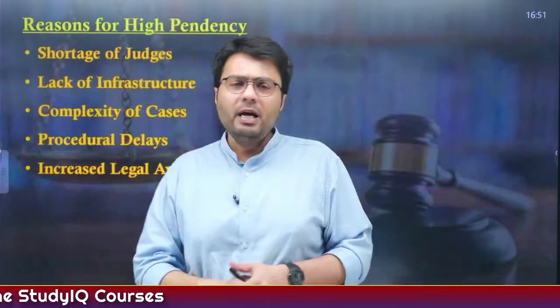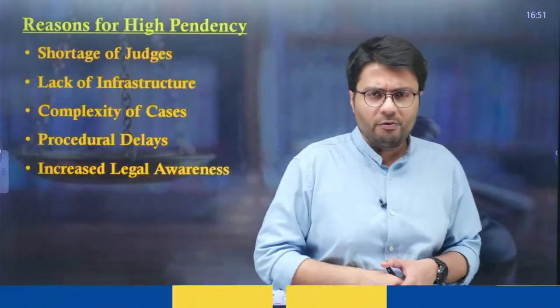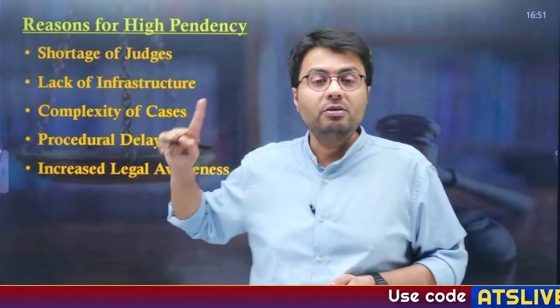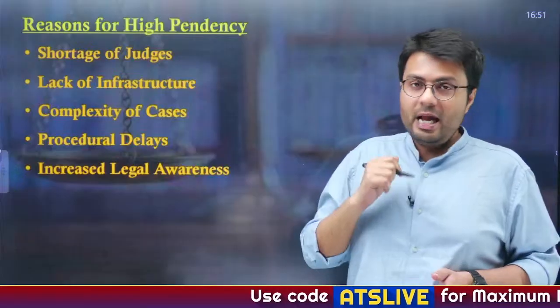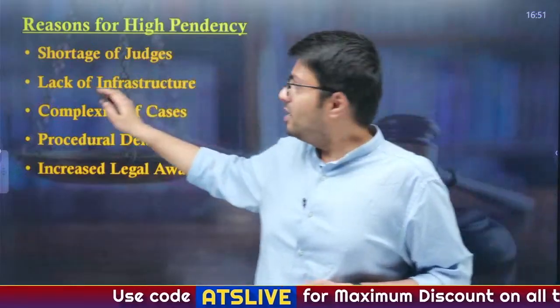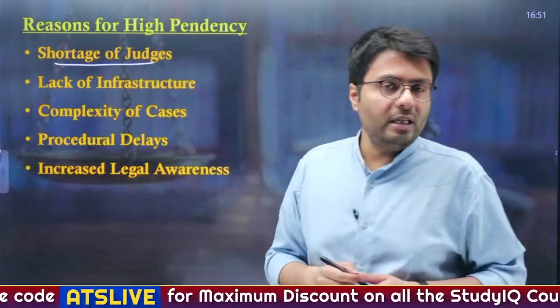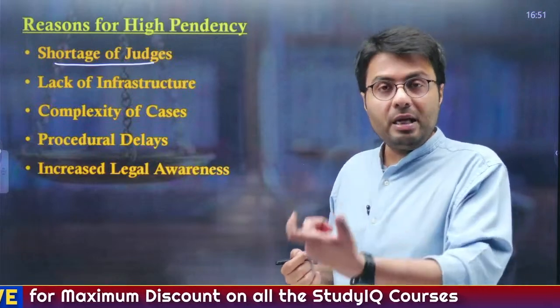So why is this a big issue? Let us try to understand this. First of all, let us try to understand the reasons for high pendency in India's courts. The first reason is that there is a shortage of judges in Indian courts.